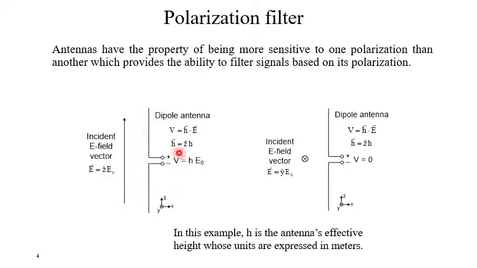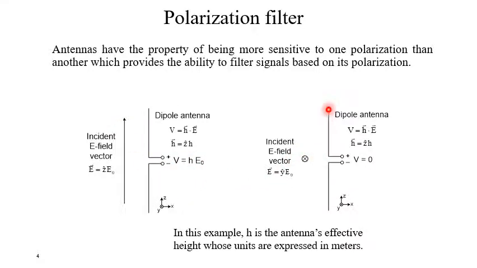So consider the dipole antenna. Here V equals h dot E, where h is the height of the antenna, h is h times z cap. This is the Z direction. So V is equal to h times E0. That is the voltage. Now, if the incident electric field vector is along y cap, so this is the direction of the antenna and this is the direction of the electric field, we are getting some voltage.